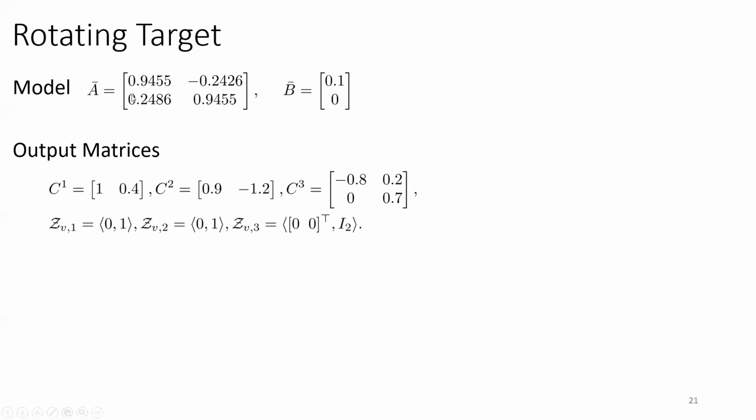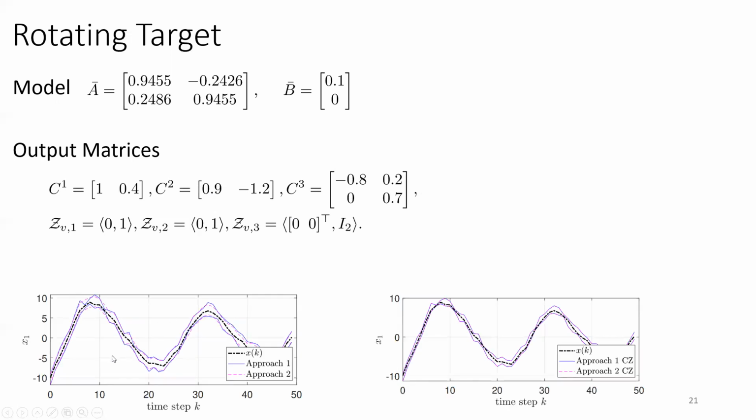As an example, we have the model as a rotating target A bar, B bar, and we don't know the model. And we have three sensors with different output matrices, and we have different output noise zonotopes. And these are the reachable sets that over-approximate the true x of k, which is in dashed line, using the two approaches, the intersection approach and the reverse mapping.